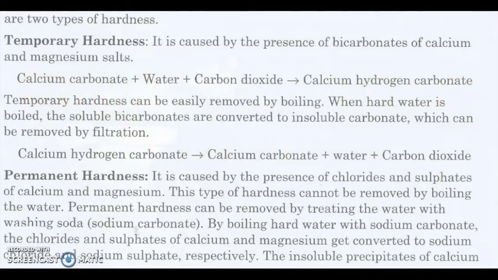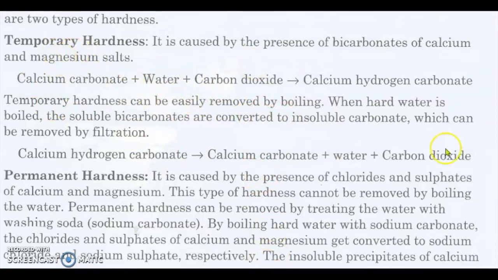Word equation: calcium carbonate plus water plus carbon dioxide gives us calcium hydrogen carbonate. So temporary hardness is because of the presence of bicarbonates of calcium and magnesium. Here they are showing the example of calcium. Temporary hardness can be easily removed by boiling. You just need to boil and we can remove the temporary hardness.